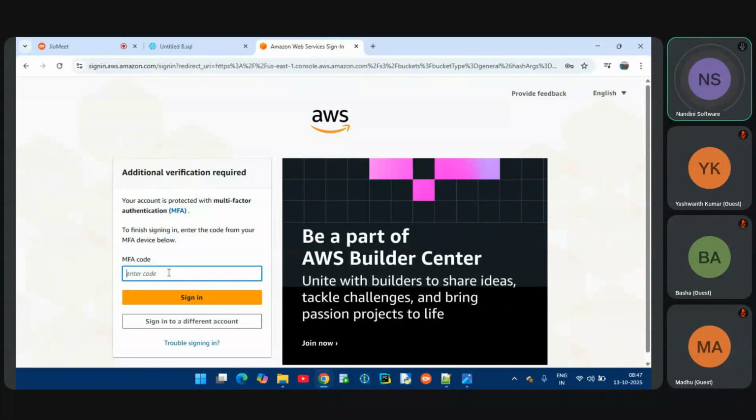Google authentication. Just one moment, let me take my mobile, guys. Google Authenticator. So let me enter the OTP, whichever is generated. So I'm logging in to AWS. Now I have logged in to AWS.